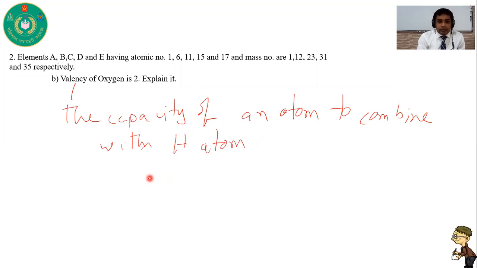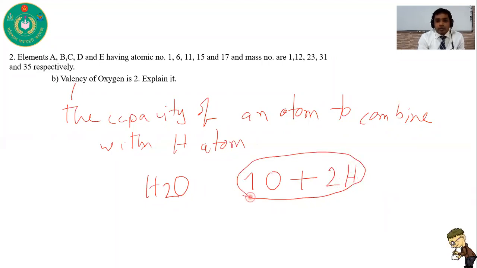You already know that. For example, H2O. This is called water. So here you can see that with one oxygen atom, two hydrogen atoms add with this. So the capacity of oxygen is 2. That's why its valency is 2. So you have to write first the statement of valency. What is valency? The capacity of an atom to combine with hydrogen atom. This is the definition of valency.